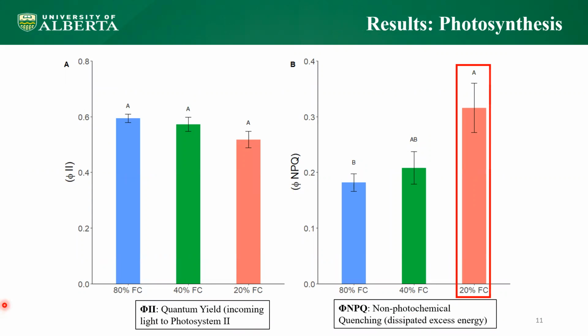For other physiological parameters, panel A shows that quantum yield is not affected by drought. Quantum yield is the incoming light that is being transported to the photosystem 2. Panel B shows that non-photochemical quenching activity is increased under severe drought. This is due to the fewer photosynthetic units, which are chlorophyll, that convert light into energy, and so they have to dissipate excess harmful energy to protect themselves.